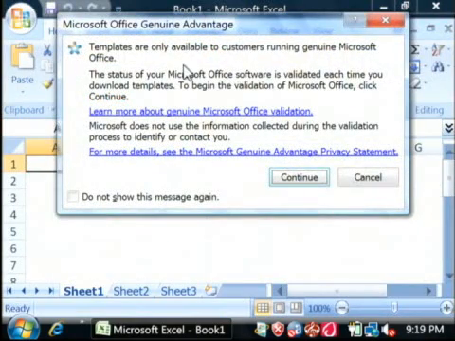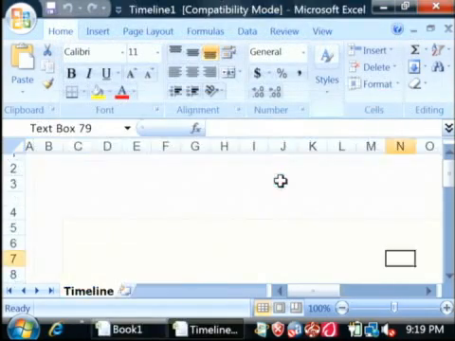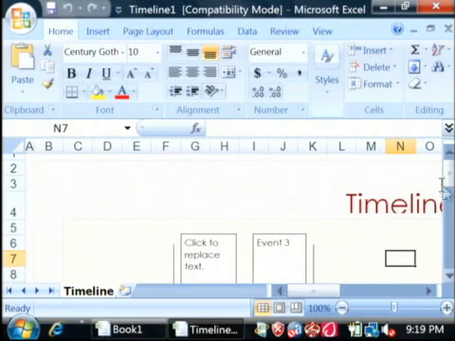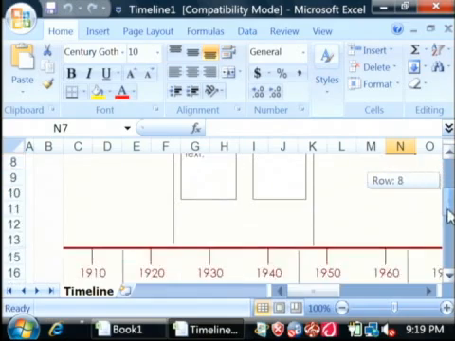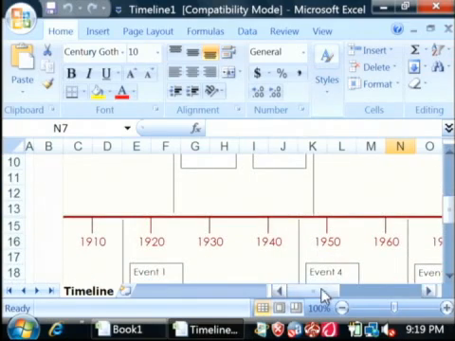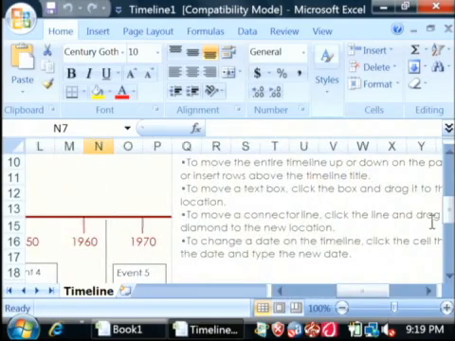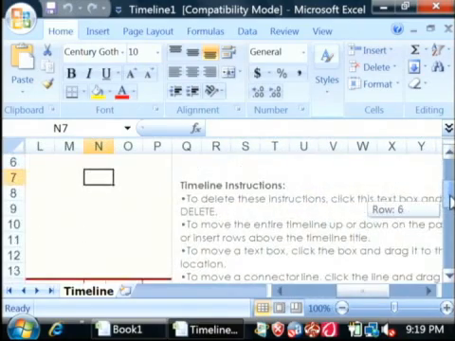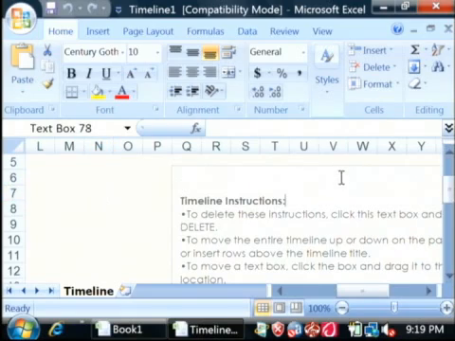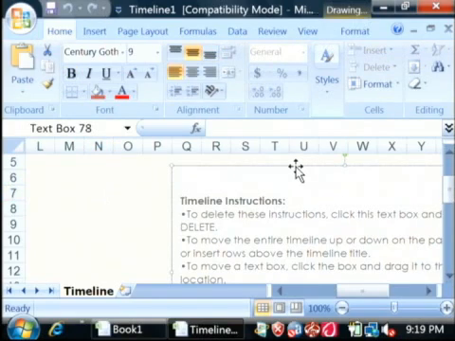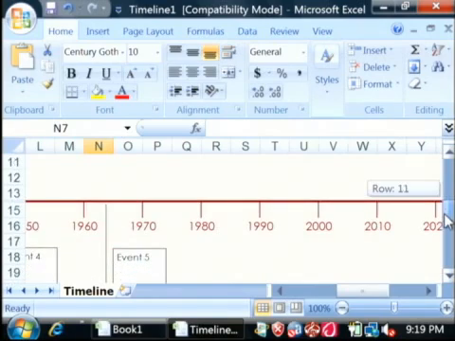If you get this message here saying that you need to verify that your copy of Office is valid, just say Continue. Now, this has downloaded our timeline template. Here's the timeline here, and in the template there's instructions on how to use it. I'm just going to delete these by clicking on it, pressing delete, and go back down to the timeline.